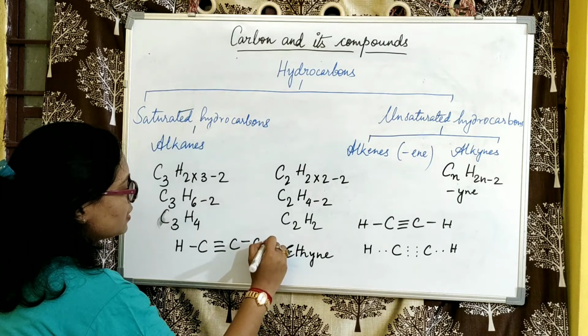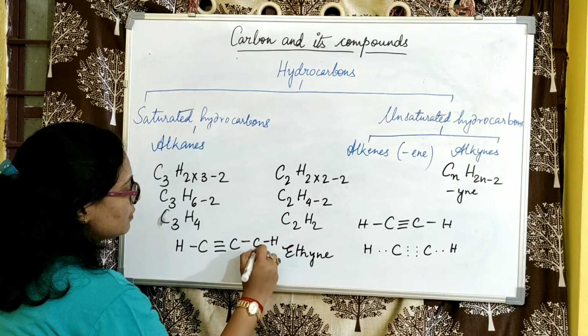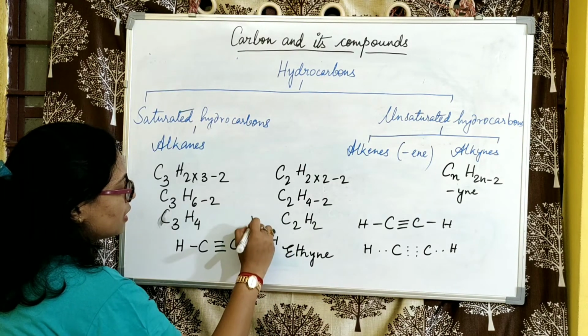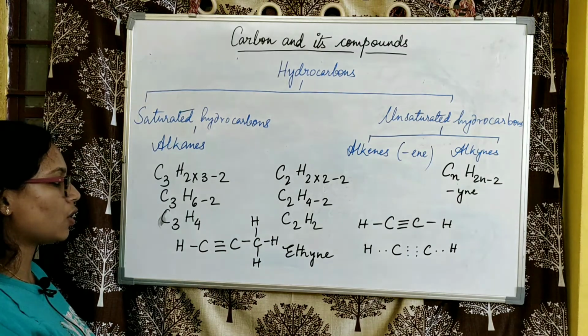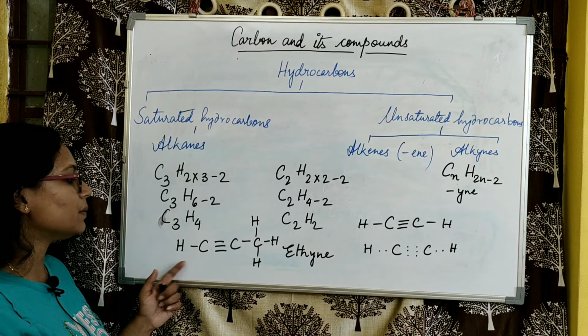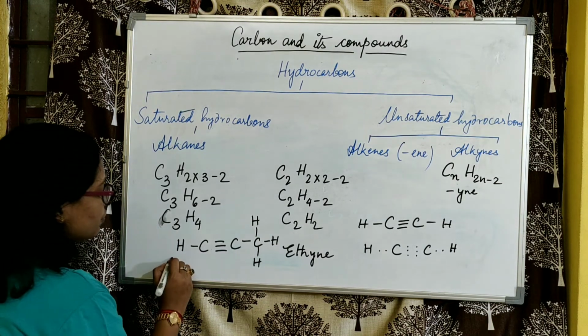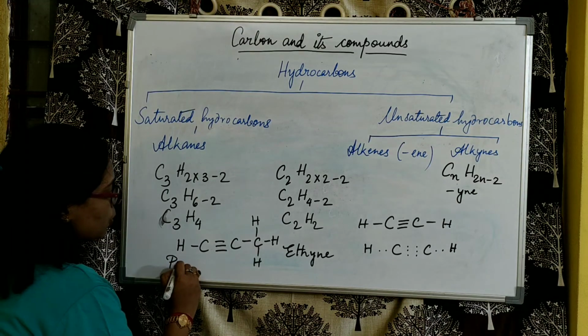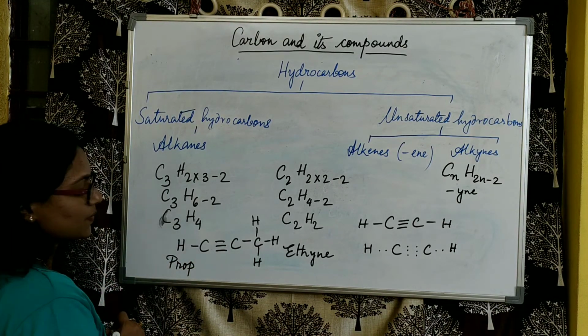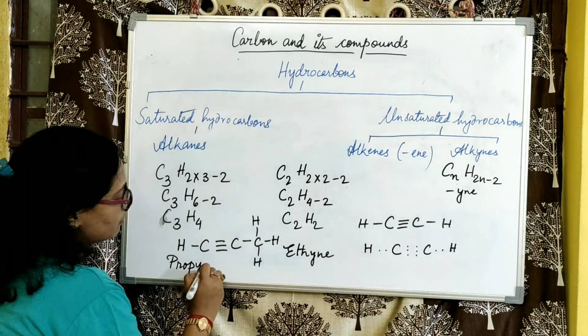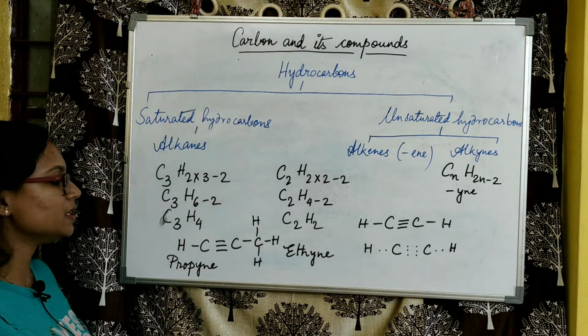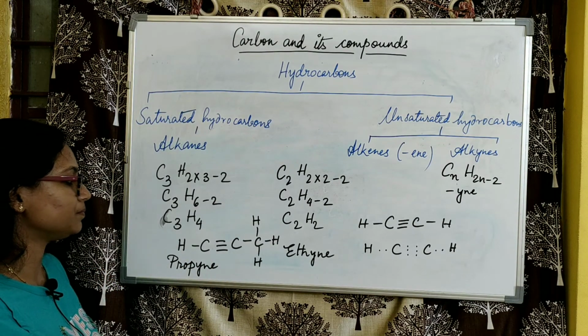We'll have this carbon atom linked with hydrogen. So this is how the third member will look. It will have prop meaning 3 and yne at the end, that means propyne.